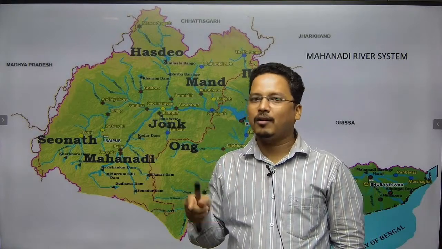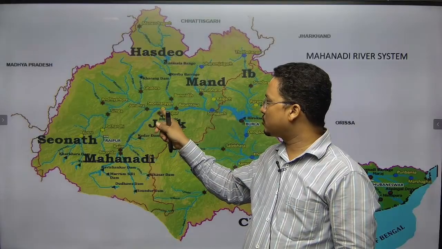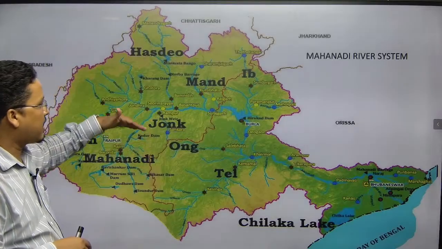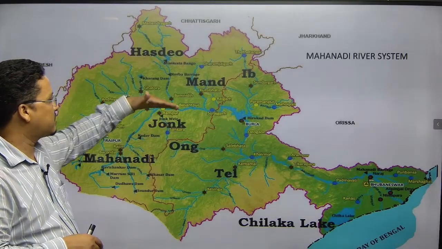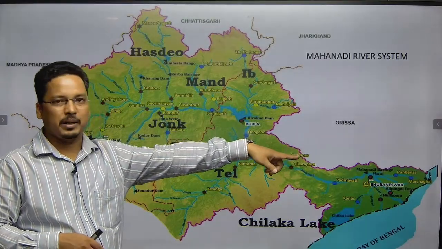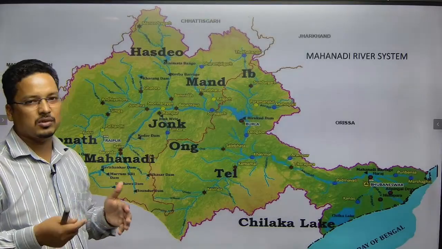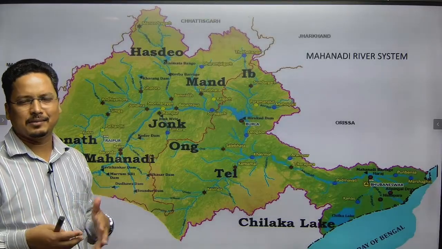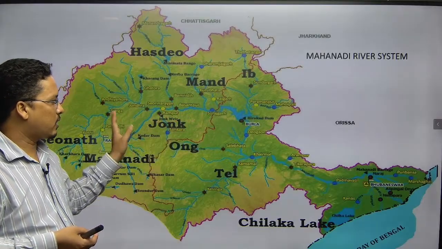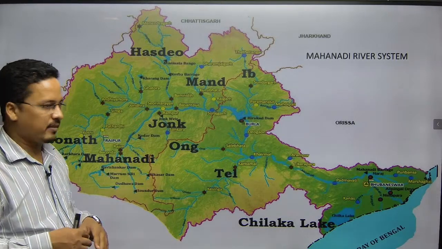After originating, the river moves towards the north, but as it comes to Raipur and crosses Raipur, then suddenly it moves towards the east, then enters into Odisha, then it will move like this and all the way to the Bay of Bengal. This river is almost, I would say, 800 to 900 kilometers in length, roughly 500 on this side and 400 on that side. So this is how you could see the division, roughly I am saying, right?